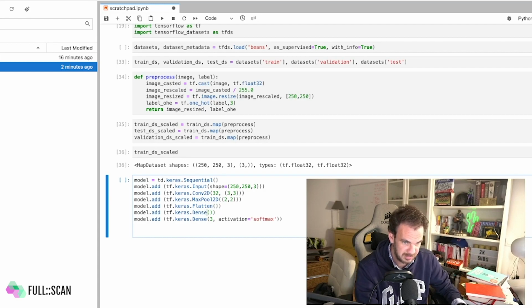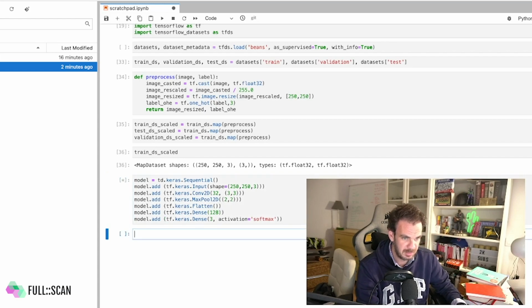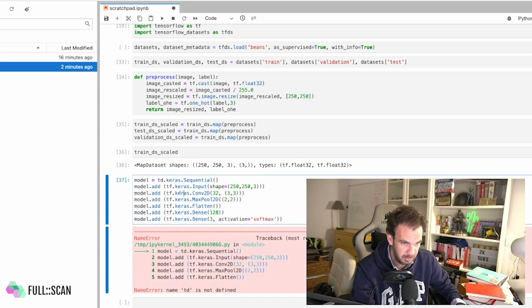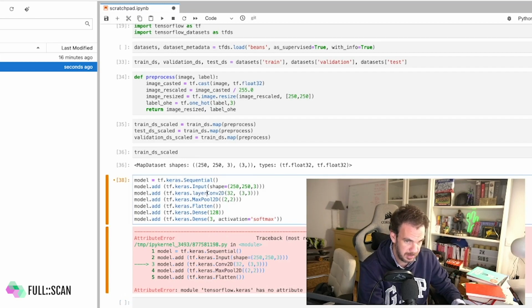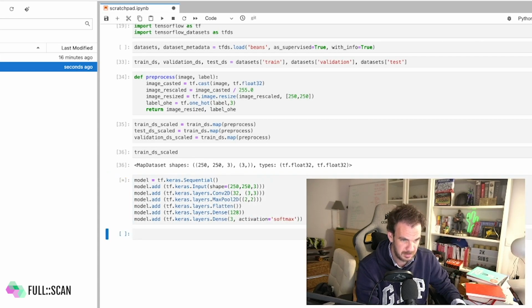Otherwise we were just extracting features. Okay, that should work. No df here. Conv2D. Oh, I forgot layers. So layers. Okay, there we go, that seems to be good.